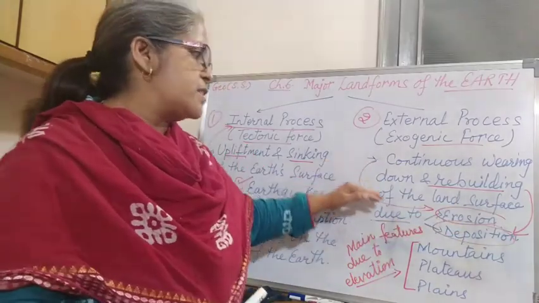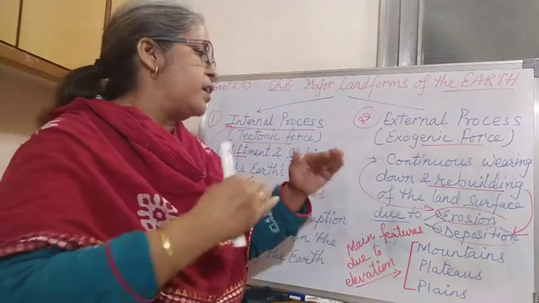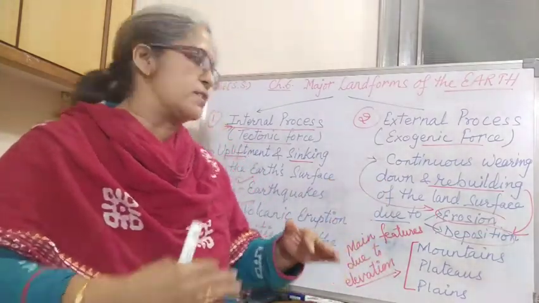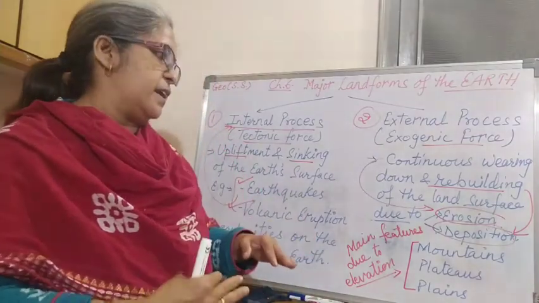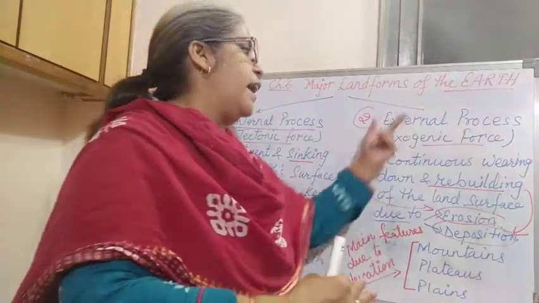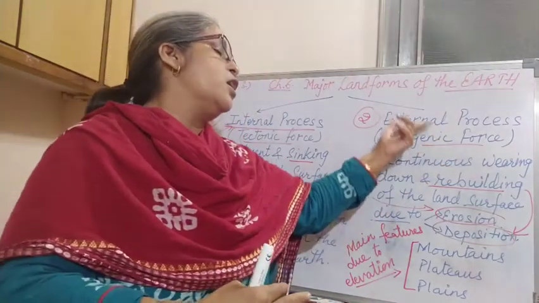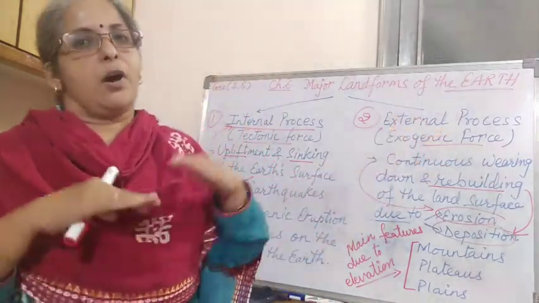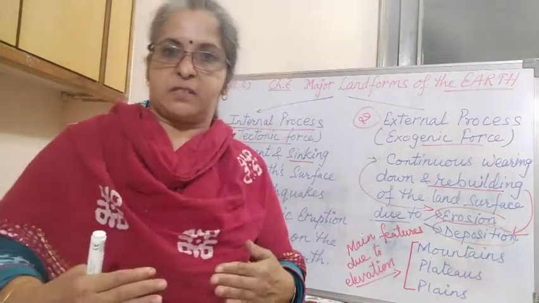When we are facing the continuous wearing down in the form of erosion and rebuilding of the land surface due to the deposition of things, then we have the external process, or exogenic forces, on the surface of the earth, and we feel some changes.